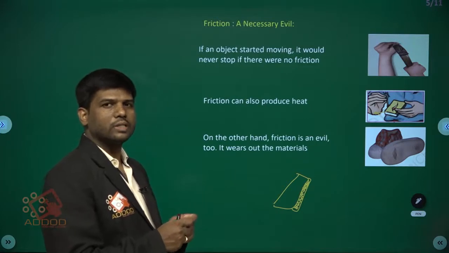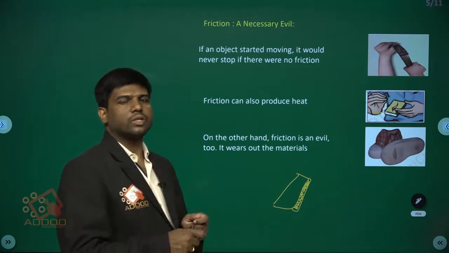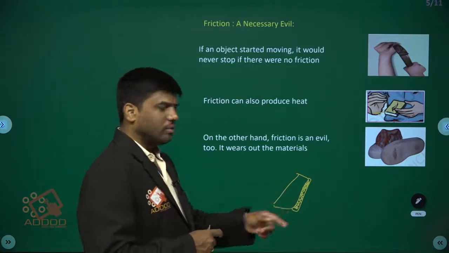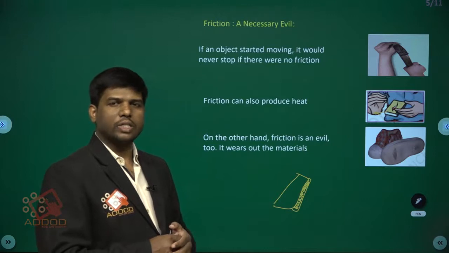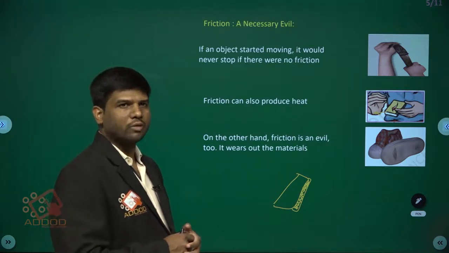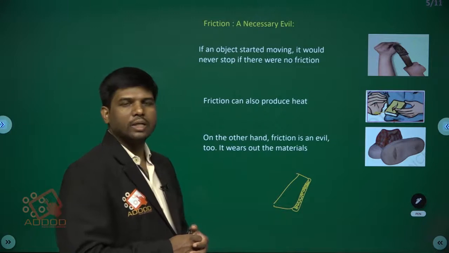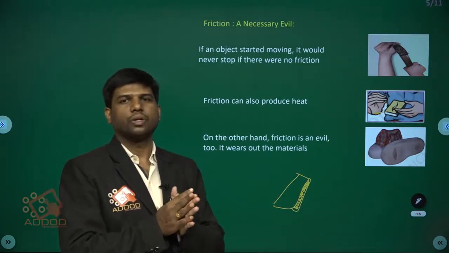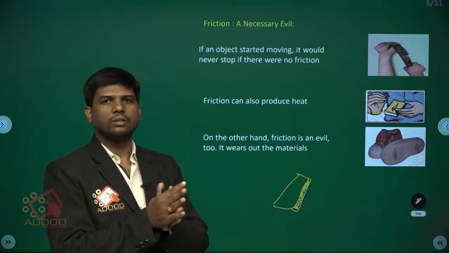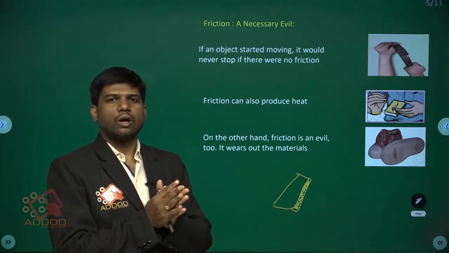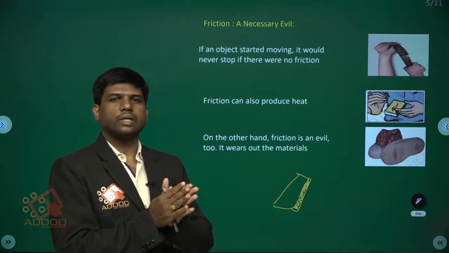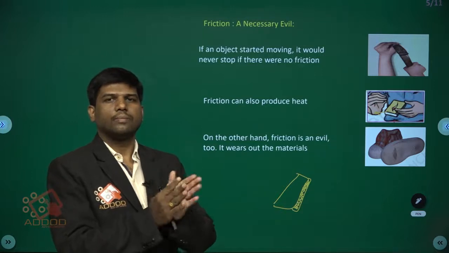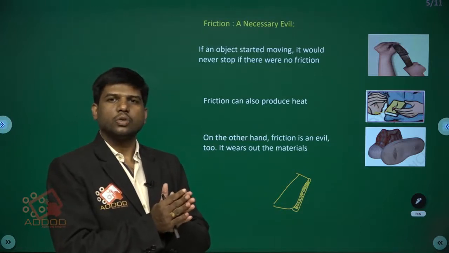Okay. So, it makes the matchstick light up. So, here friction is developed, frictional force is developed. Due to frictional force between those two, it gives heat. One best example: rub your hands. When you rub your hands, after some time you will see that heat is developed between your two hands. Okay. So, it is due to frictional force.